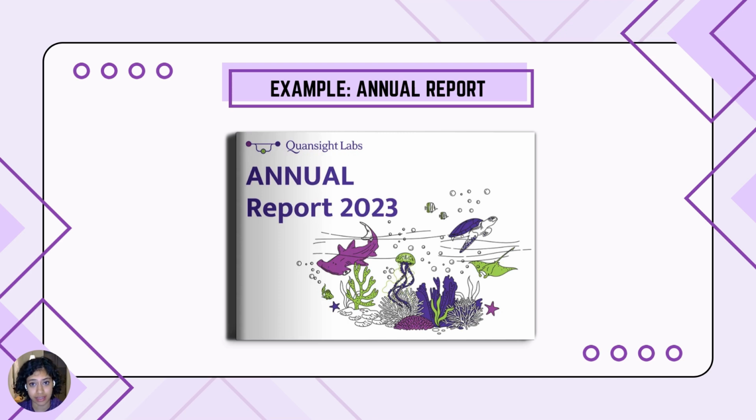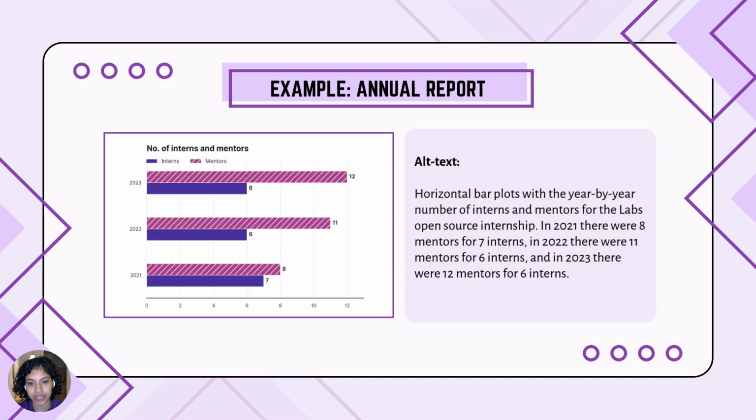we ended up using these guidelines across all of our work. And one example is our annual report, where this is a plot from our annual report. This follows all the guidelines. It included an alt text. It has texture. It uses the lab's brand colors.